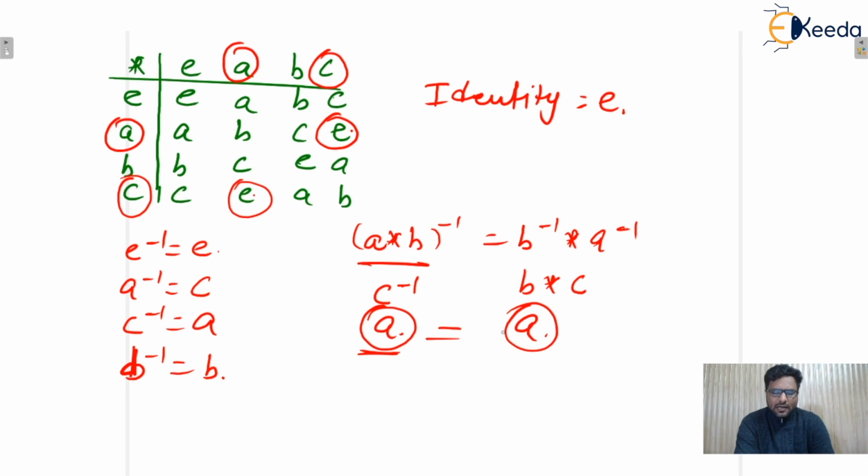Also, you can check here the left inverse as well as the right inverse. Let's say A star C is the identity element. Then C star A will also be the identity element, isn't it? So the right inverse of A is C as well as the left inverse is also C for A. I hope this one is clear to everyone. So guys, that's all about the properties of the group. In the next lecture, we'll see the power of an element of a group, and that is very, very important. Okay guys, so thank you so much.